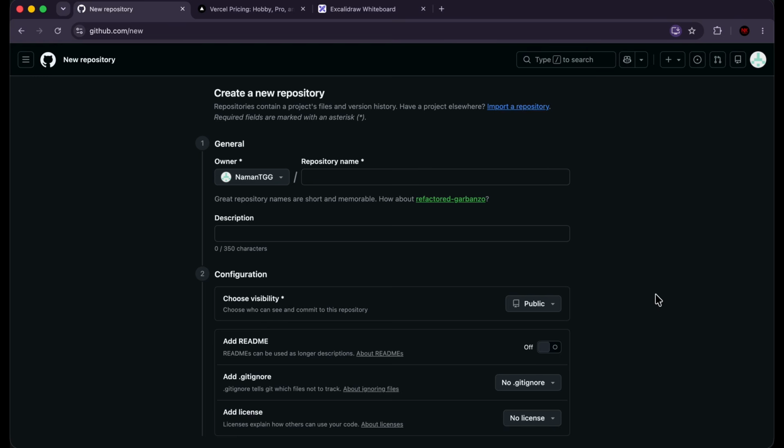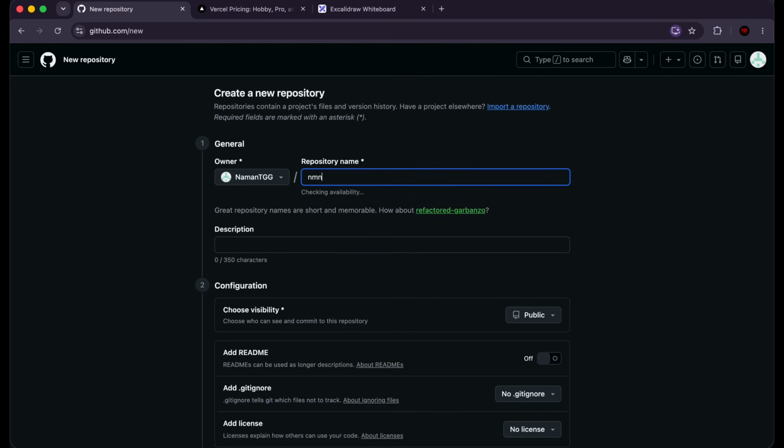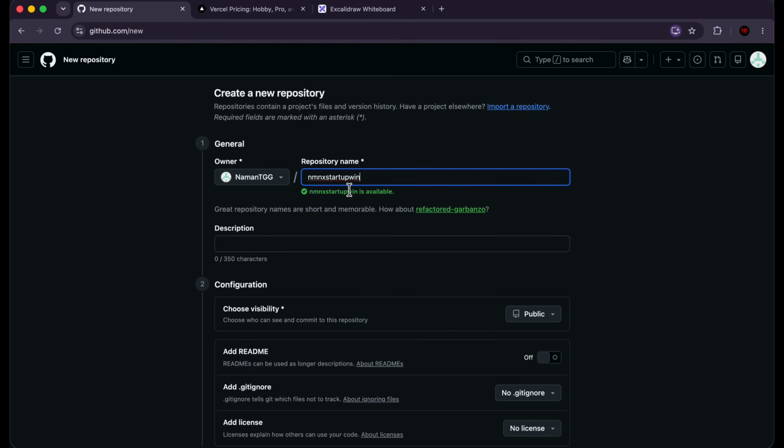So what I've done is I've created a free account on github.com, and I've come to github.com/new. And here we can create a new repository. A repository basically contains the project's files and version history. So what we're going to do is we're going to rename our repository. So for now, I'm just going to say nmnx startup win. All right. And this is available. Great. So I'm not going to add a description right now, but you can add a description to the repository.